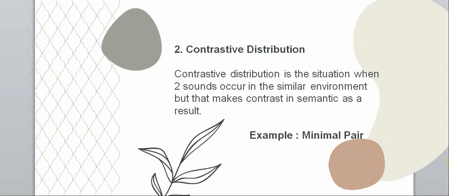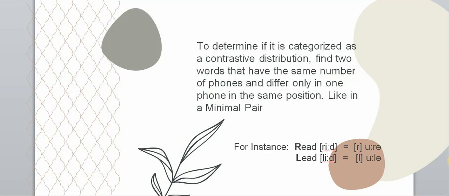Contrastive distribution is the situation when two sounds occur in a similar environment, but that makes a contrast in meaning as a result. The simple example of contrastive distribution is a minimal pair. To determine if it is categorized as a contrastive distribution or not, we can find two words that have the same number of phones and differ only in one phone in the same position, like in a minimal pair.